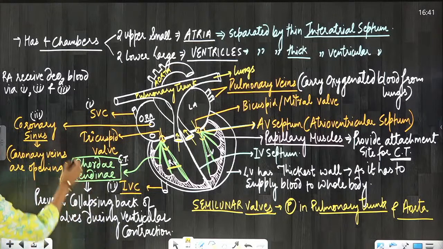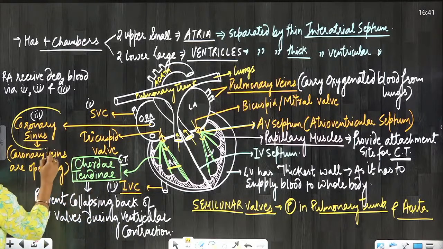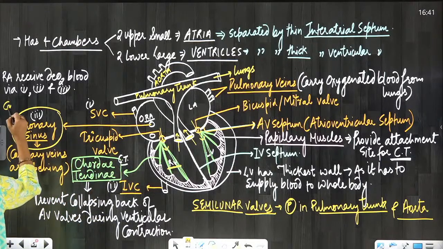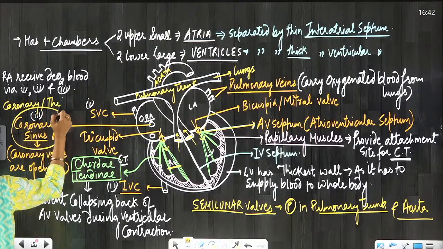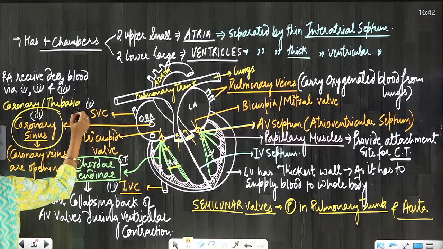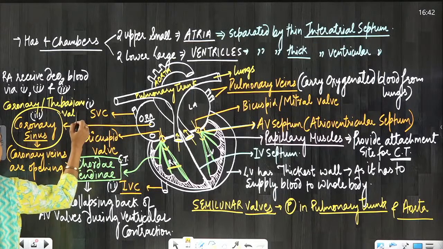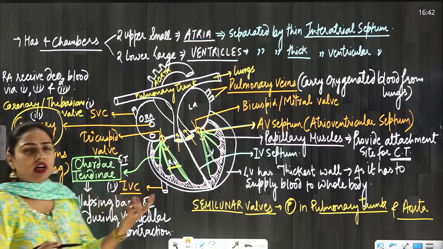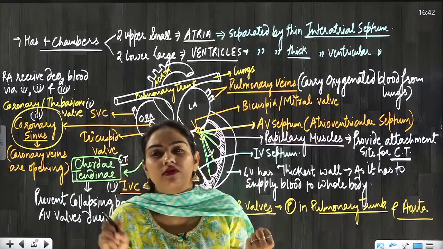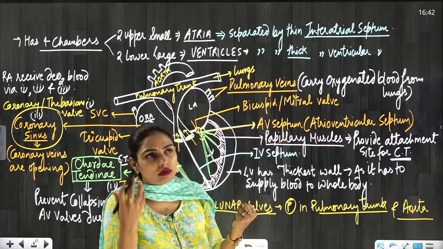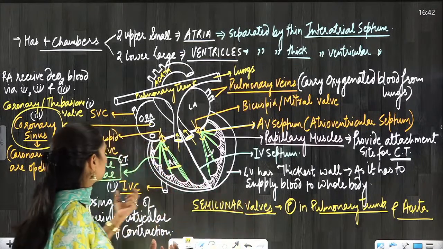And the valve present in the coronary sinus is the coronary or Thebesian valve. This is not given in NCERT, but sometimes they give these kinds of terms in the extra options, so better you don't get confused with those terms.